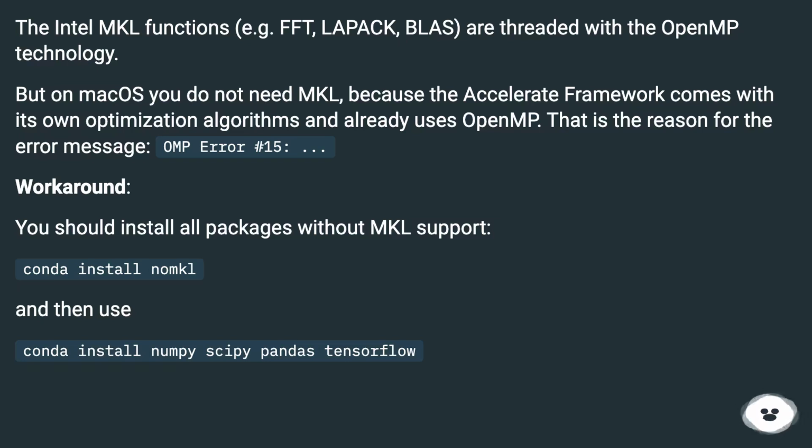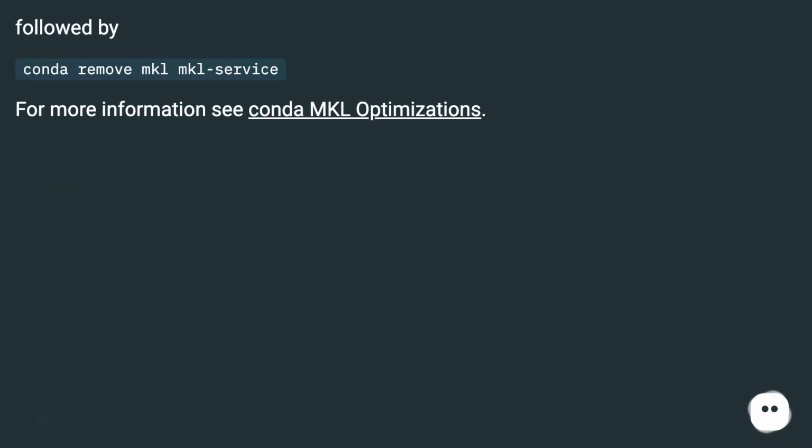Workaround: you should install all packages without MKL support. Conda install nomkl. And then use conda install numpy scipy pandas tensorflow, followed by conda remove mkl mkl-service. For more information see conda MKL optimizations.